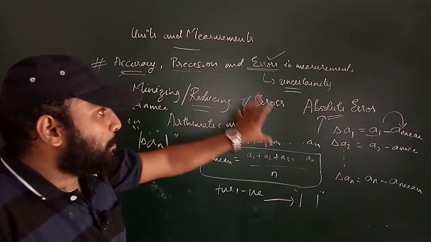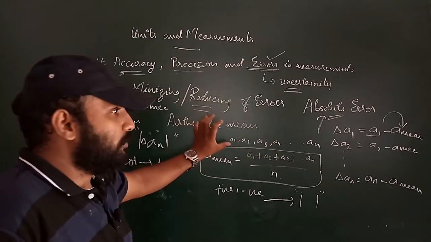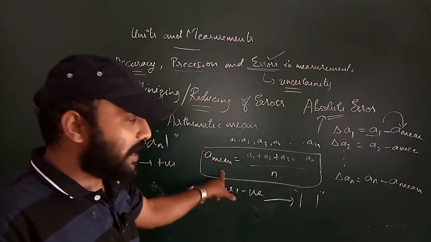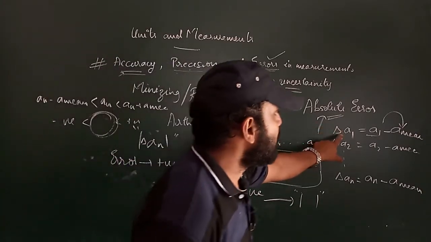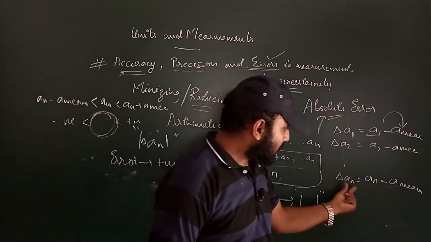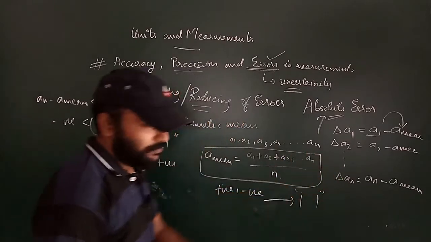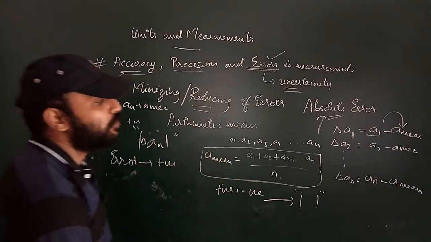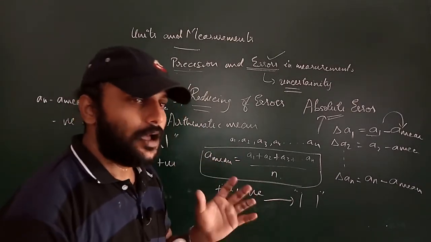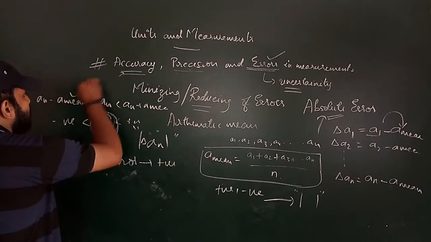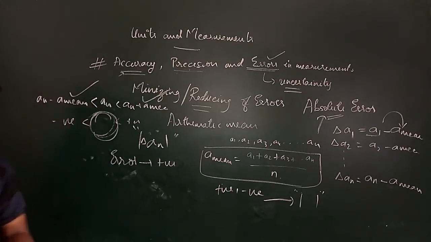In the absolute error, just think how you will be reducing the error. First you will take several different measurements. After that you will take the mean value, then find the error in the mean. Delta A is individual measurement minus the mean value. After that you will take the mod, so the error will always be a positive value. Whatever value you get between the negative and the positive value is called our absolute error. Understood?